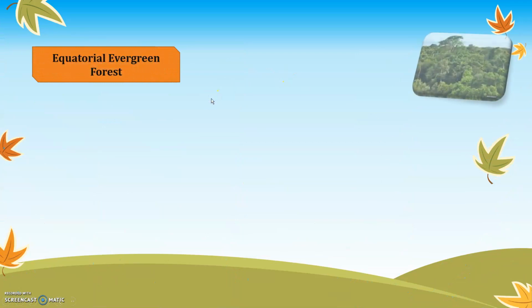Equatorial evergreen forest. This is how you can see it over here. These are normally found in the equatorial regions. Since the amount of sunlight received in the equator region is extremely high, there is more heat over here. Because of that, the trees grow in very dense evergreen forest.